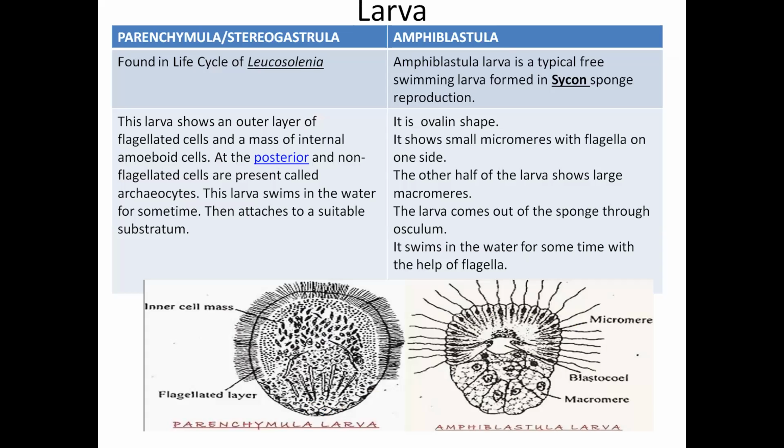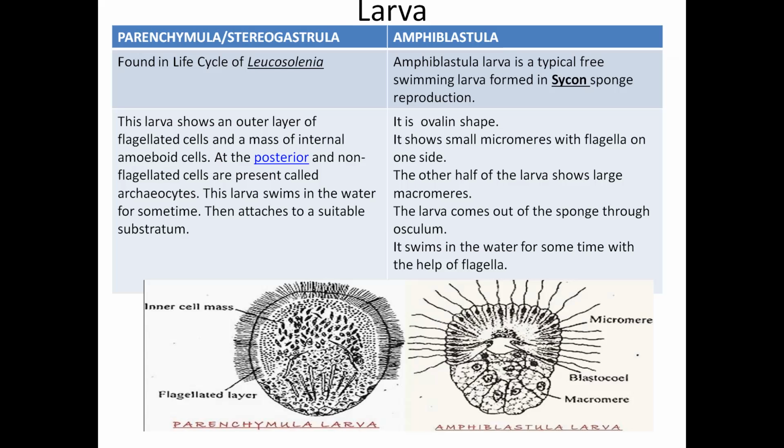The larvae of sponges are very important. We have to remember in which organism which larva is formed. Parenchymula or stereogastrula larva and amphiblastula are the two types of larvae. Parenchymula, or stereogastrula, is found in the life cycle of Leucosolenia. Amphiblastula larva is a typical free swimming larva found in the reproduction of Sycon. So we have to remember: in the life cycle of Sycon, amphiblastula larva; in the life cycle of Leucosolenia, parenchymula larva, which is a type of stereogastrula.